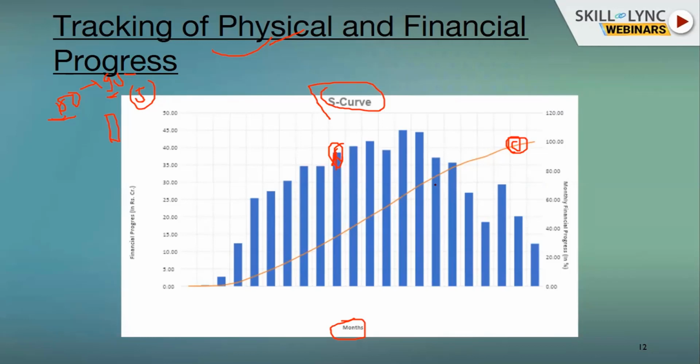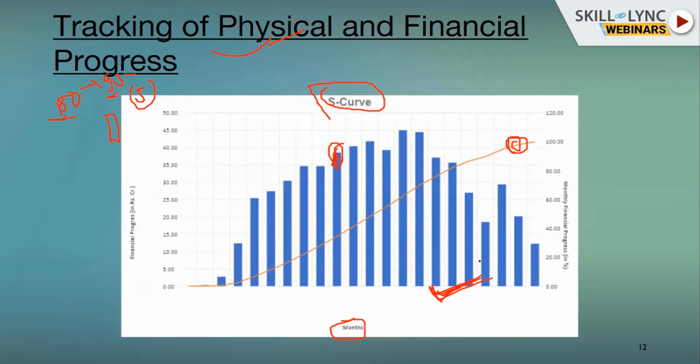This S curve is basically the cumulative financial progress. As the project is going on, financial progress increases in such a way that it should make an S type. It should not be too straight, because each and every month billing is not possible with the same linear variation. I will describe this part with a practical example.